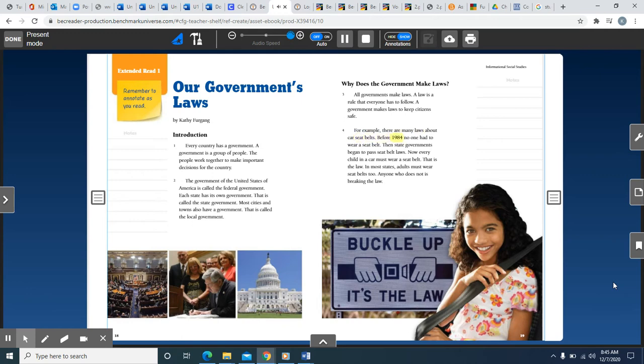Before 1984, no one had to wear a seat belt. Then state governments began to pass seatbelt laws. Now every child in a car must wear a seatbelt. That is the law. In most states, adults must wear seatbelts too. Anyone who does not is breaking the law.